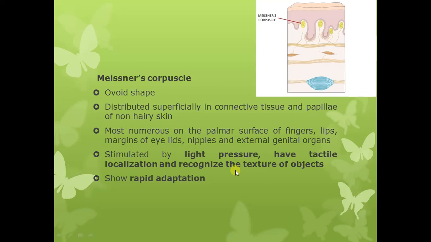The two things that you should remember about the stimuli detected by the Meissner's corpuscle: number one, tactile localization, and second, low frequency vibration. So they detect low frequency vibration and they have tactile localization. And Meissner's corpuscles are rapidly adapting receptors.